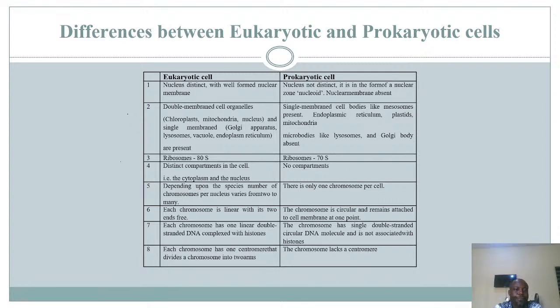Number four, eukaryotic cells have distinct compartments in the cell, that is, the cytoplasm and the nucleus. Whereas prokaryotic cells do not have compartments. When you say compartments, if those organelles are membrane bound, that means they are separated from each other. They are distinct, with pockets of organelles here and there. But in prokaryotic cells, they are all found swimming within the cytoplasm. They do not have compartments. That's what we're trying to say here.